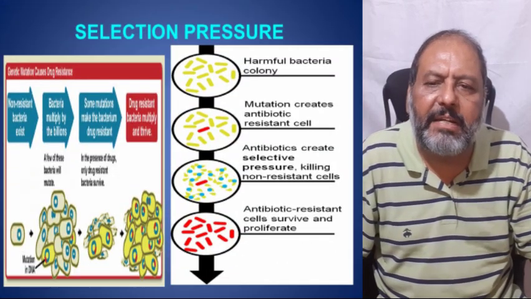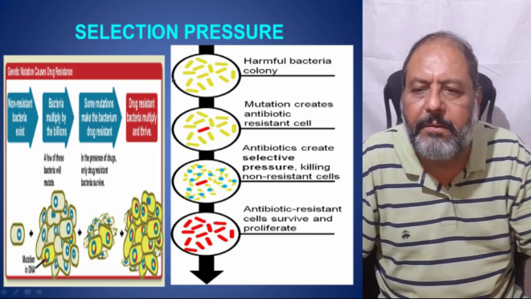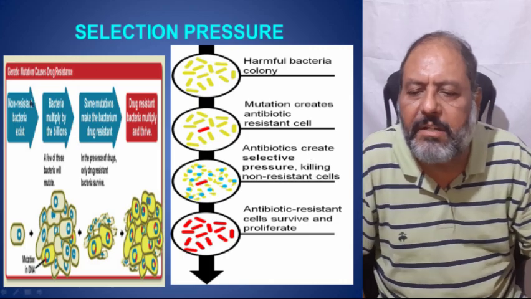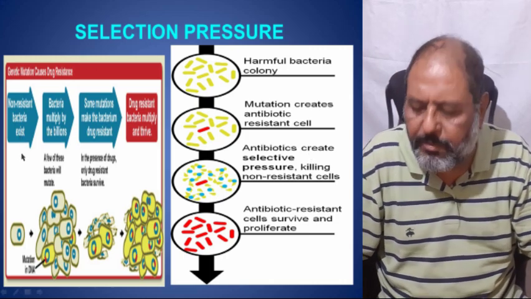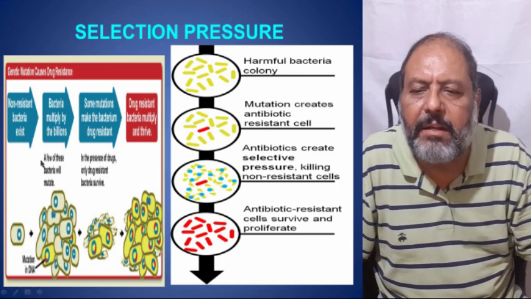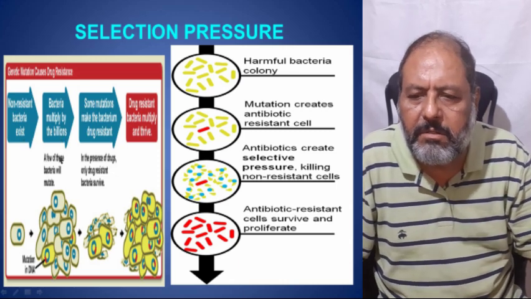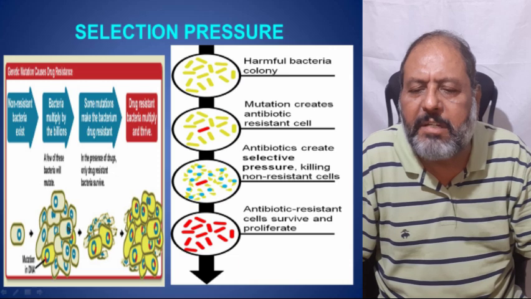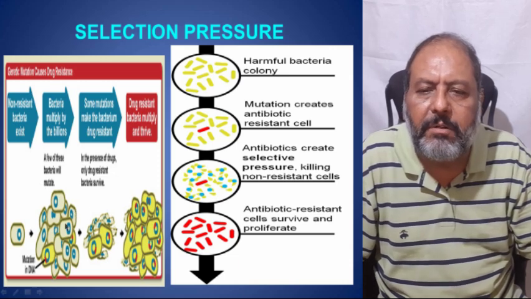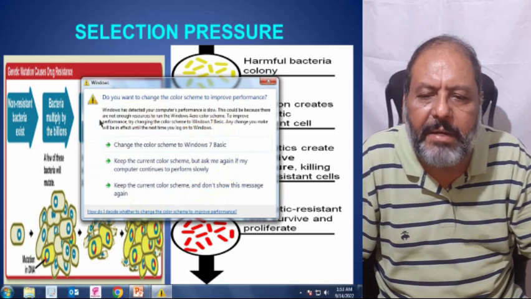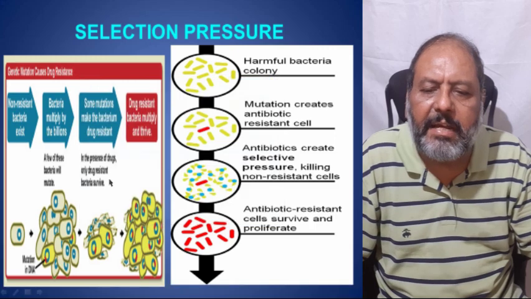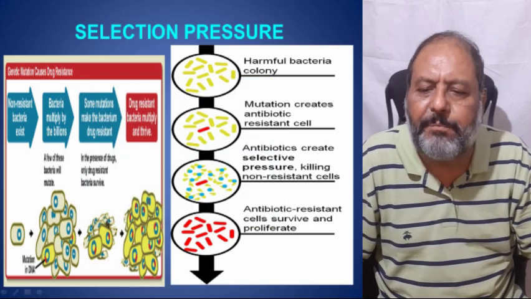And here one can see the selection pressure. These are the wild type non-mutant bacteria, and they are able to multiply, but when some antimicrobial comes, it is able to kill the wild type bacteria.